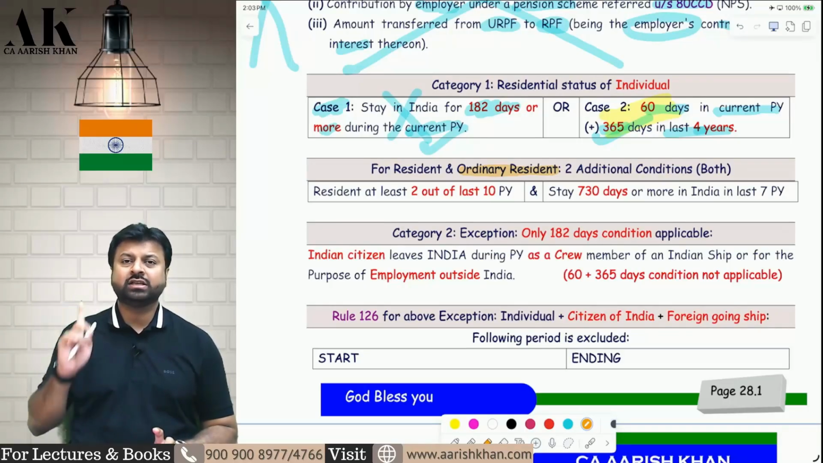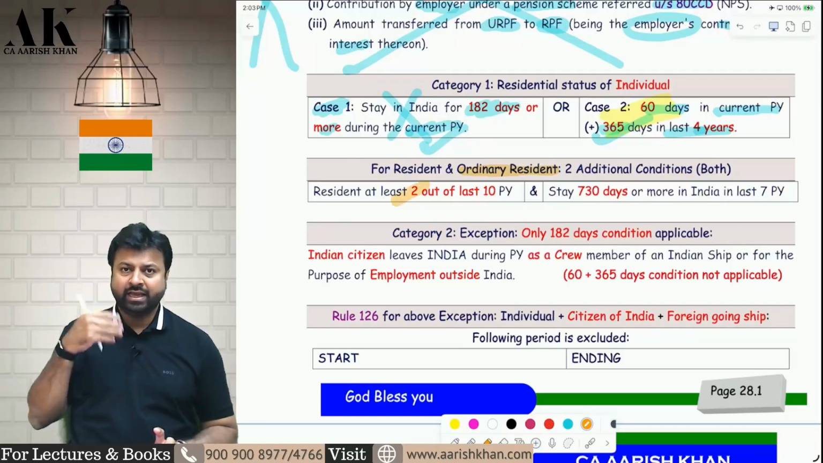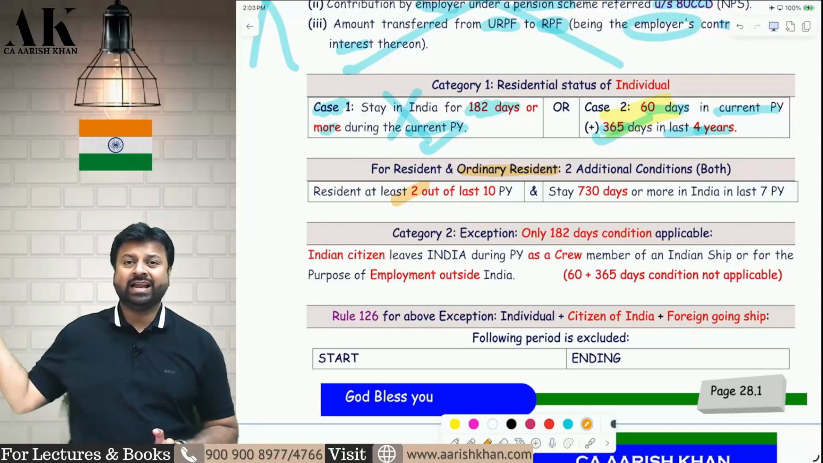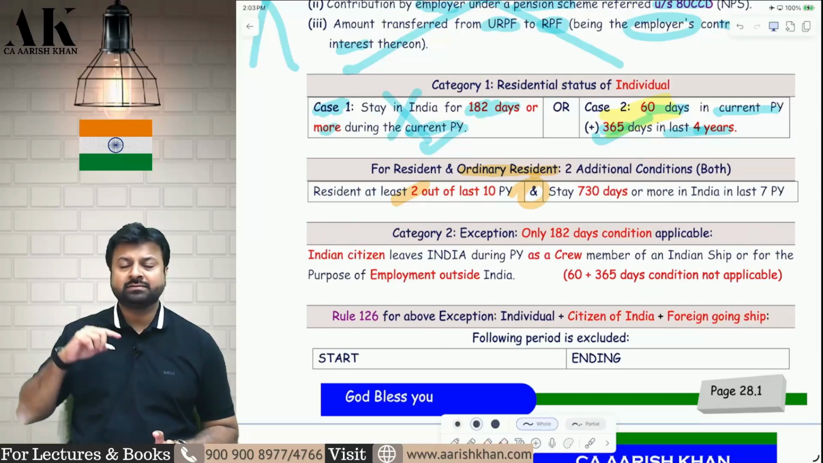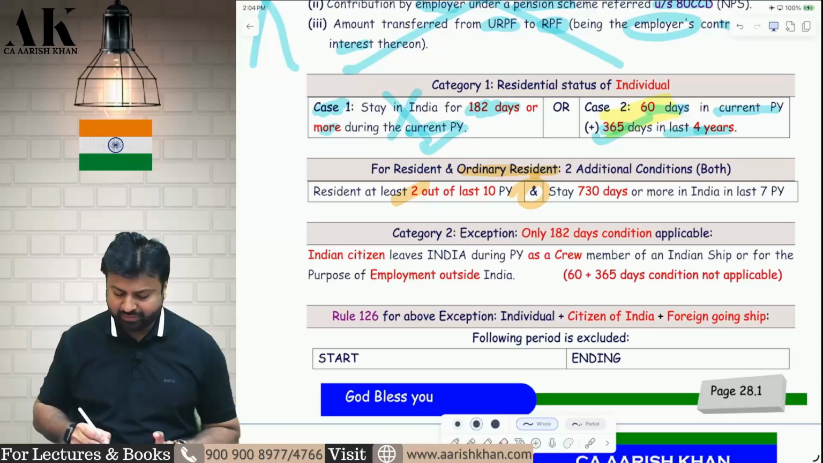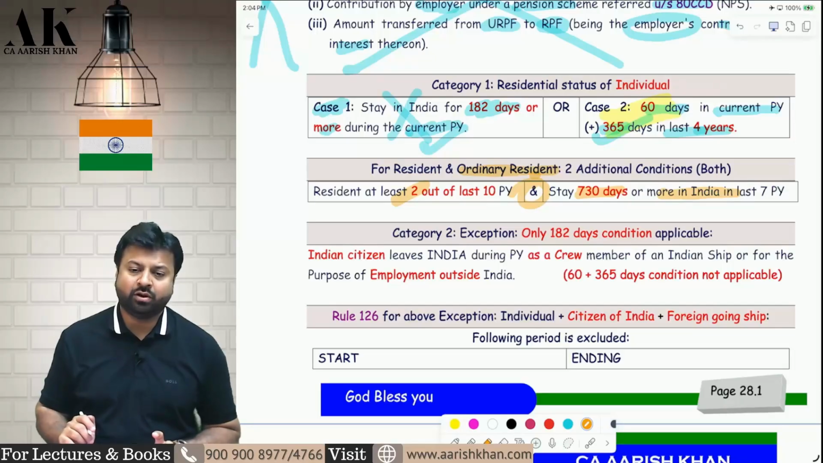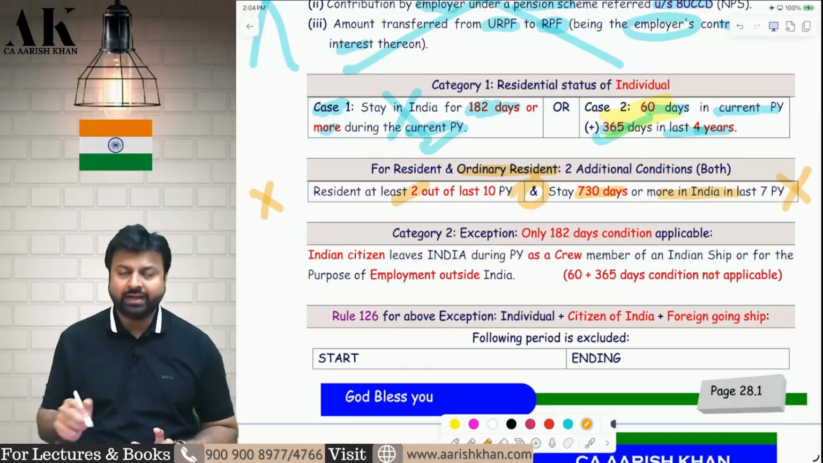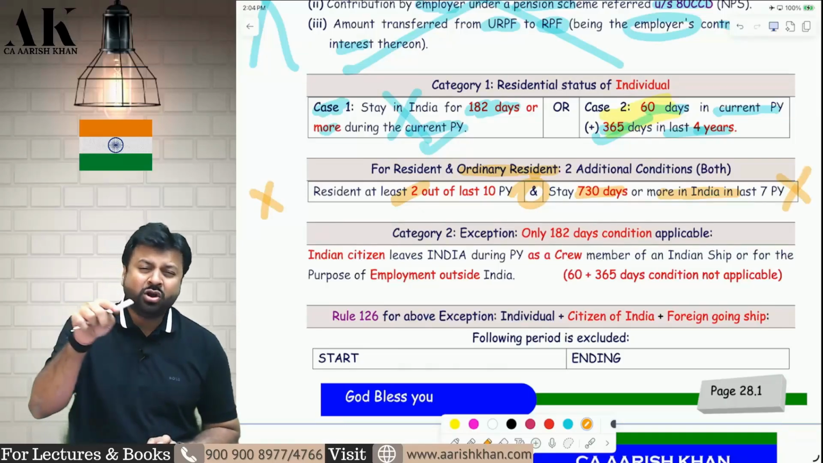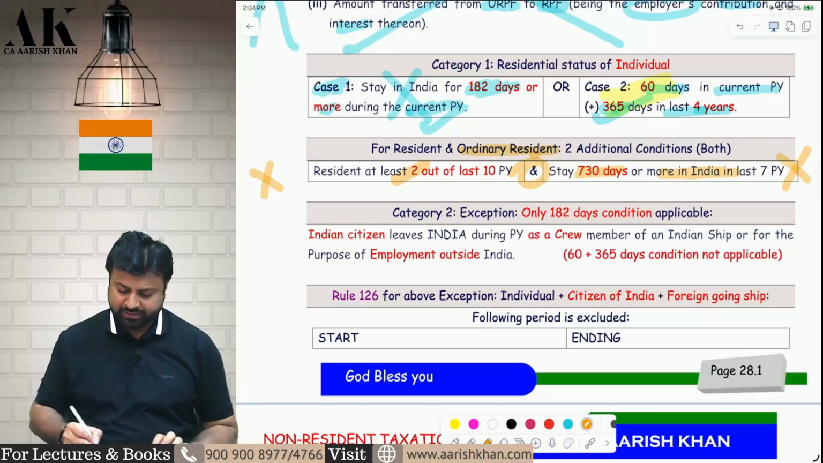So what are the 2 conditions? First, out of the last 10 years, he should be resident in at least 2 out of the last 10 years. Exclude the current year 25-26 and count the last 10 years, and out of those 10 years, he should be resident in any 2 years. Only one condition is not sufficient. Second condition is, in the last 7 years, he should stay in India for 730 days or more. If these 2 conditions are fulfilled, then he will be called resident and ordinary resident. If either of the conditions is violated, then he will be called resident but not ordinary resident. I hope it is clear to all of you.